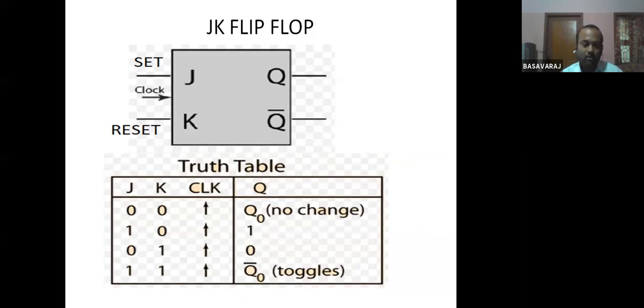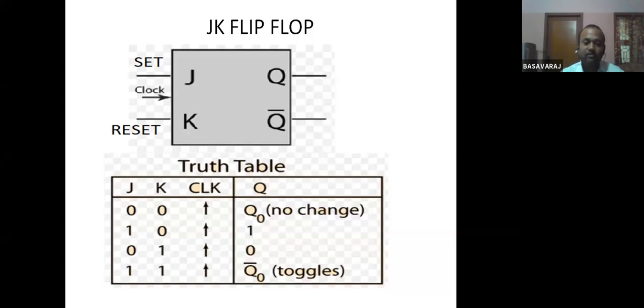So JK flip-flop is somewhat the same as the RS flip-flop. J stands for set condition, K stands for the reset condition. It's almost the same as RS flip-flop, and the two outputs are Q and Q bar. So what is the only difference between JK flip-flop and RS flip-flop? In RS flip-flop, you can't give 1 1. S is equal to 1, R is equal to 1 is an invalid state. But in JK flip-flop, you can give J is equal to 1 and K is equal to 1. That invalid state we are eliminating.